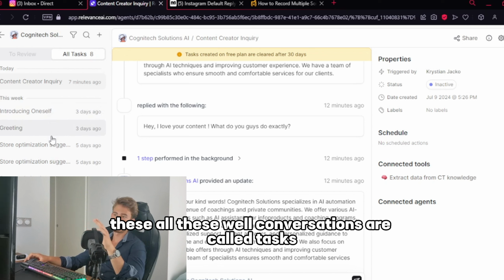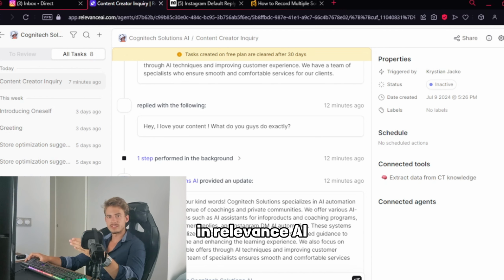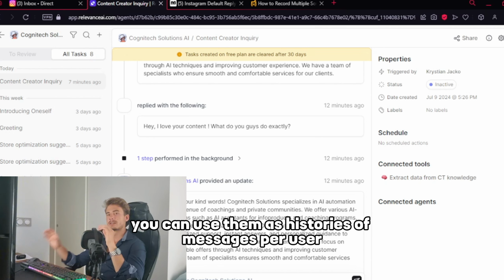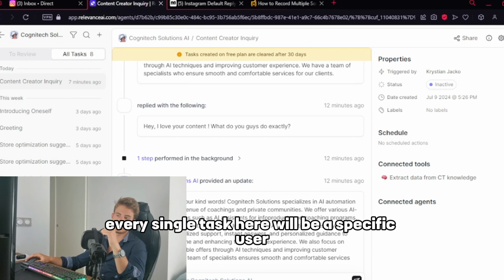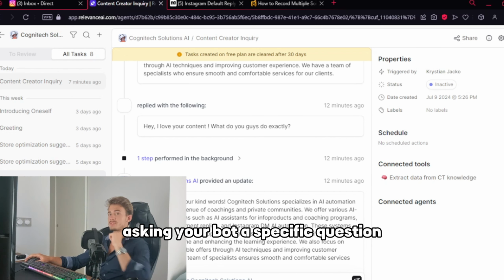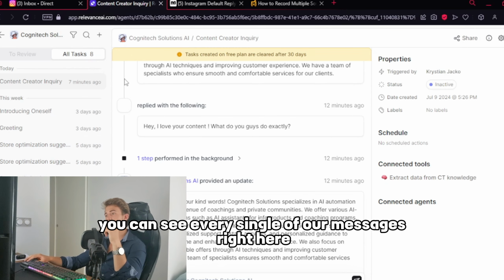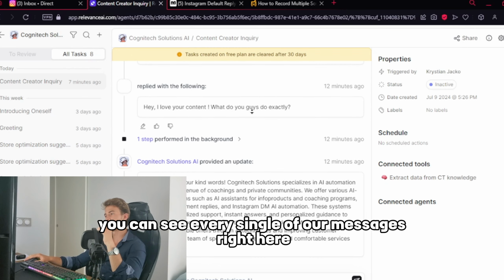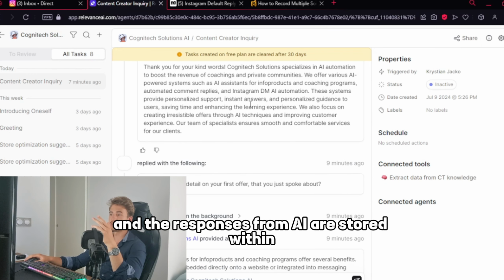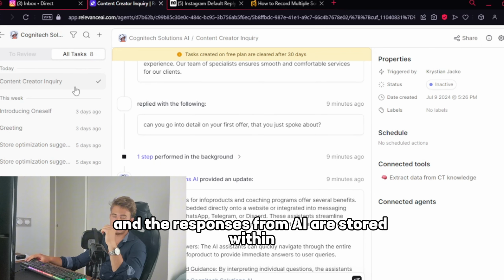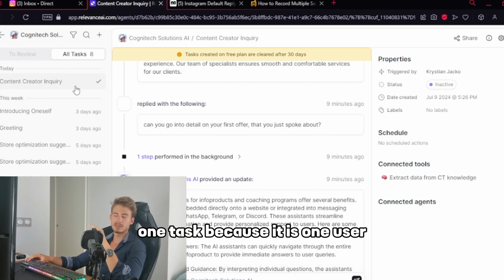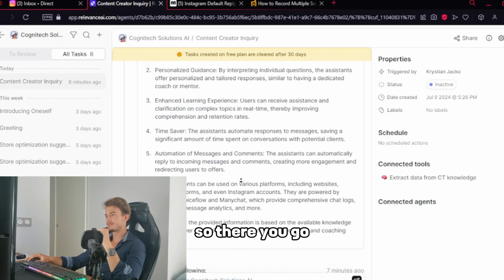All these conversations are called tasks in Relevance AI. You can use them as histories of messages per user. So let's say every single task here will be a specific user asking your bot a specific question, and then having a conversation with it. Here we can see every single one of our messages, and the responses from the AI are stored in one task because it is one user. So there you go.